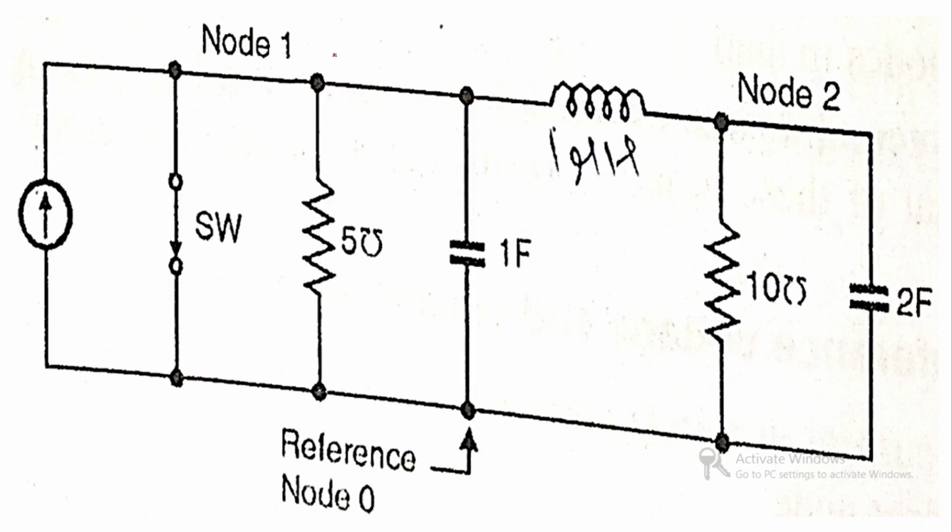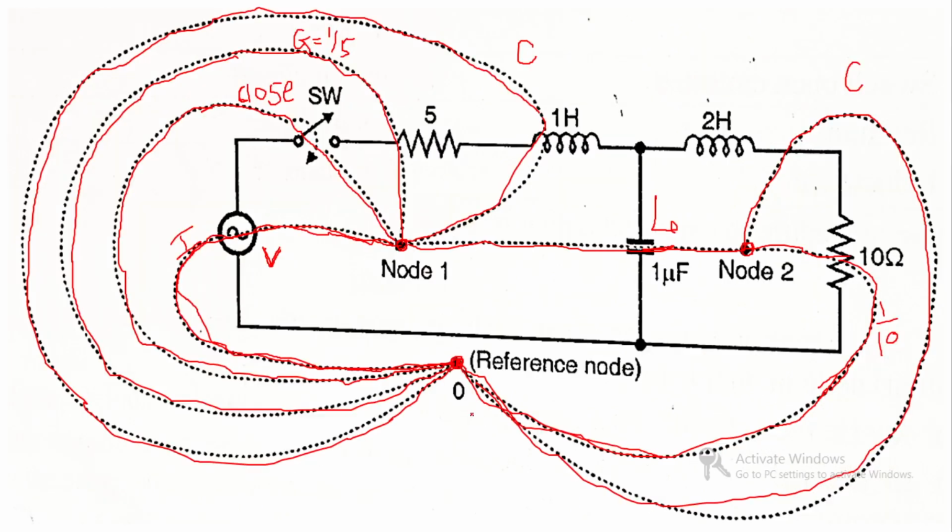For that we have to draw node 1. This is node 1, this is node 2, and this is the reference node. Suppose I have drawn the 3 nodes. Now you can see that at node 1 there are a total of 5 elements: the duals of the source, the switch, this resistance, this inductor and this capacitor.